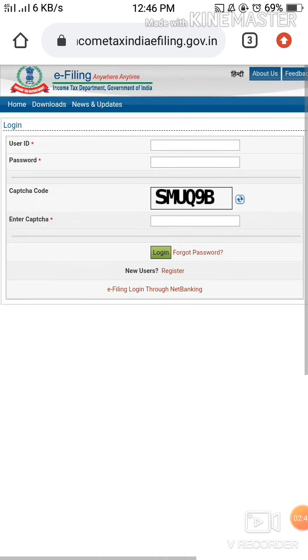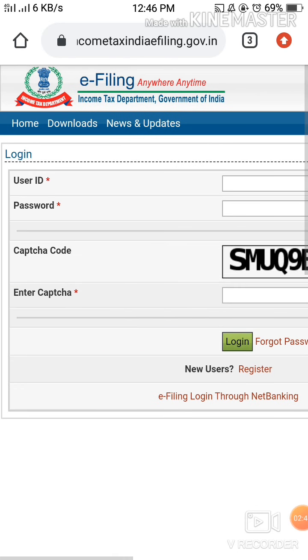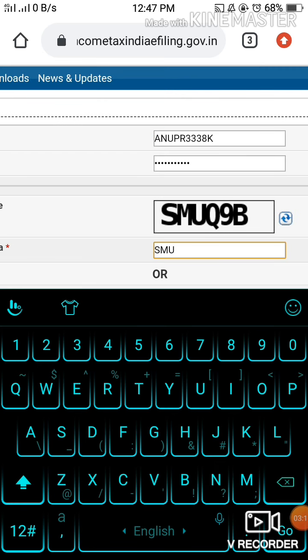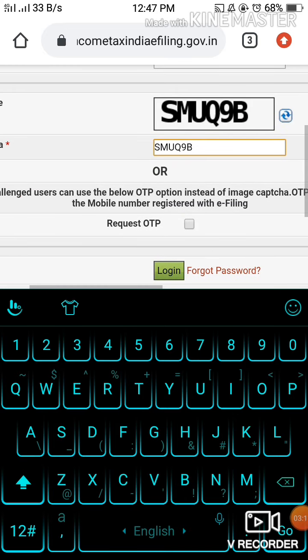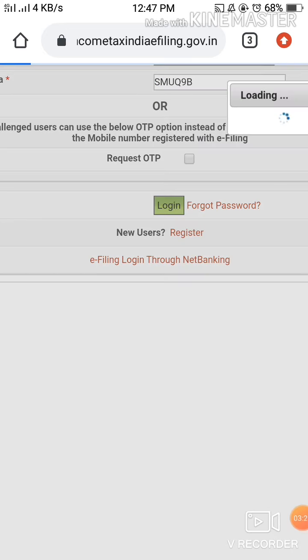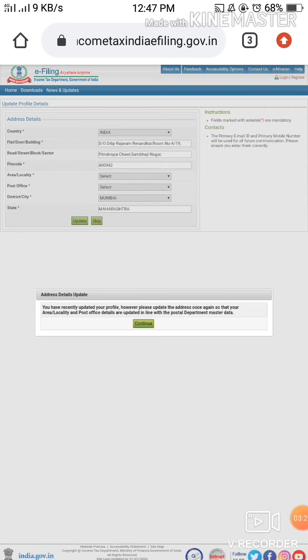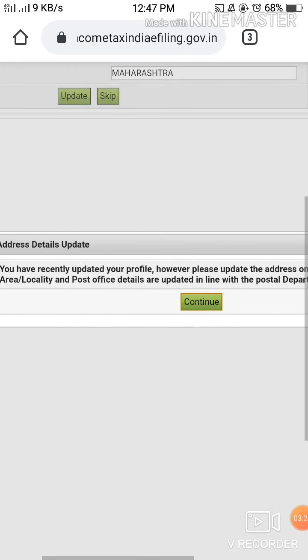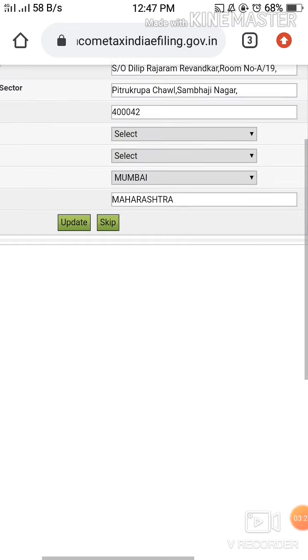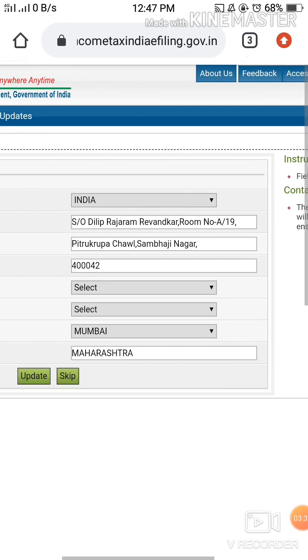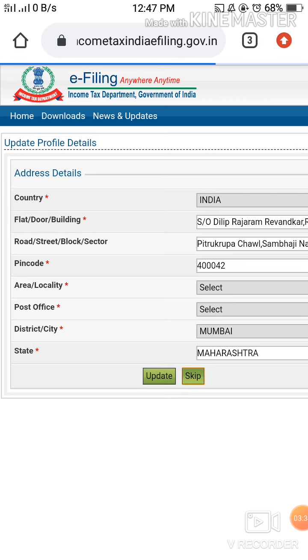Now you just have to fill out your user ID. Your user ID will always be your PAN number. It is important, so be very alert when you're putting this, and then click on login. Okay, so this is asking about the address update. If there are any changes in your address, you can update it, or otherwise you can skip it. I'll skip it right now.